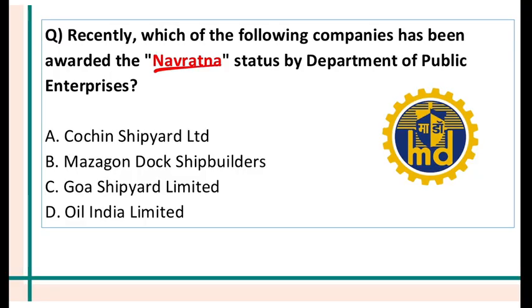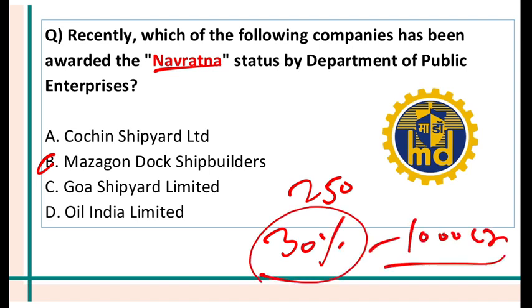Which company has been given Navratna status by the Department of Public Enterprise, which works under the Ministry of Finance? Which company? So this company is Mazagon Dock Shipbuilders. It has completed 250 glorious years and it got the Navratna status. Now, since it is a Navratna company, it can invest 30% of its net worth or 1000 crore, whichever is less, without the approval of the central government. And this company started way back in 1774.